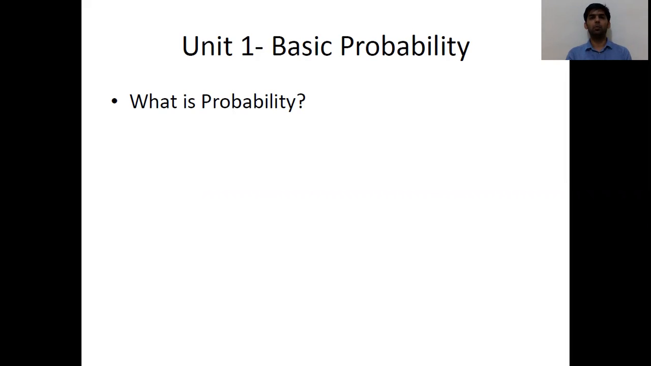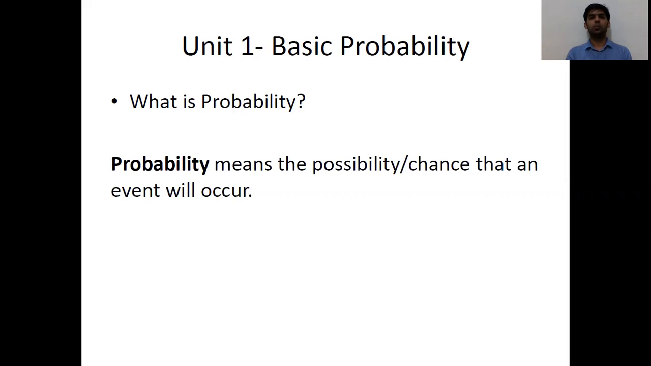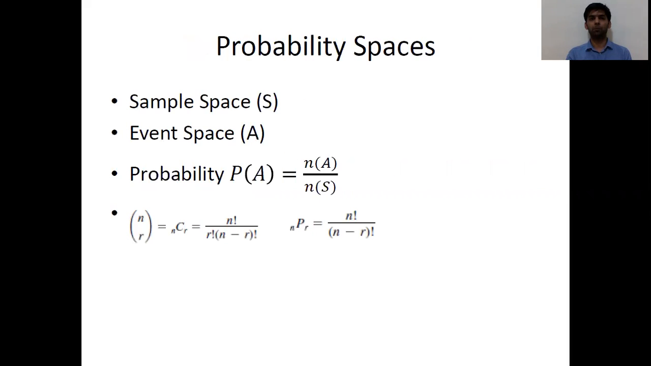So what do we mean by probability? Probability means possibility or chance that an event will occur. Suppose we take some events and we want to know the possibility or the chance of occurrence of that event, then that is what we call a probability. Before knowing how to get the probability for any event, we must know a few basic terminologies that we'll be using in terms of probability.